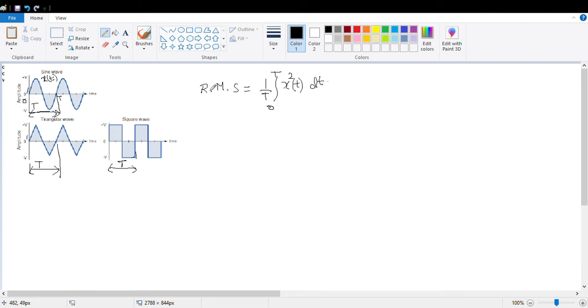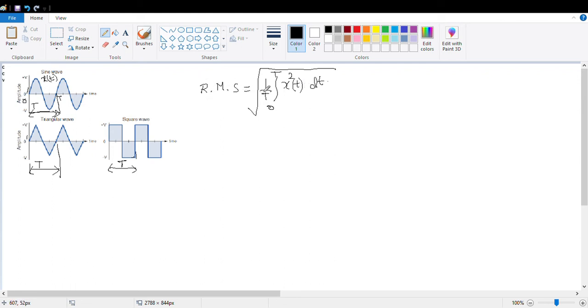Understood? And then we have to get the root. So there will be a root. So this is the empirical formula of root mean square. Understood? So if I want to express the RMS, or root mean square, of any signal, first I have to write the signal, square it, and integrate with respect to t within the time period of 0 to T. And then I have to divide it, because I have to find the mean of the squared signal.